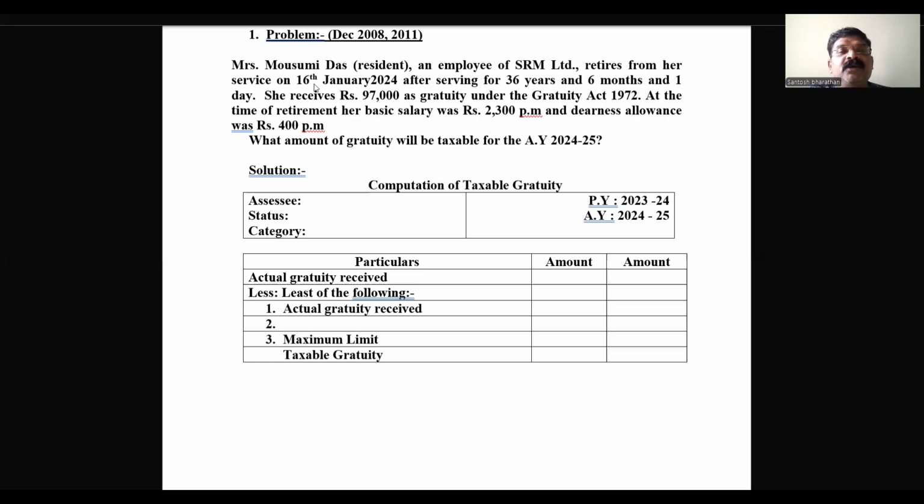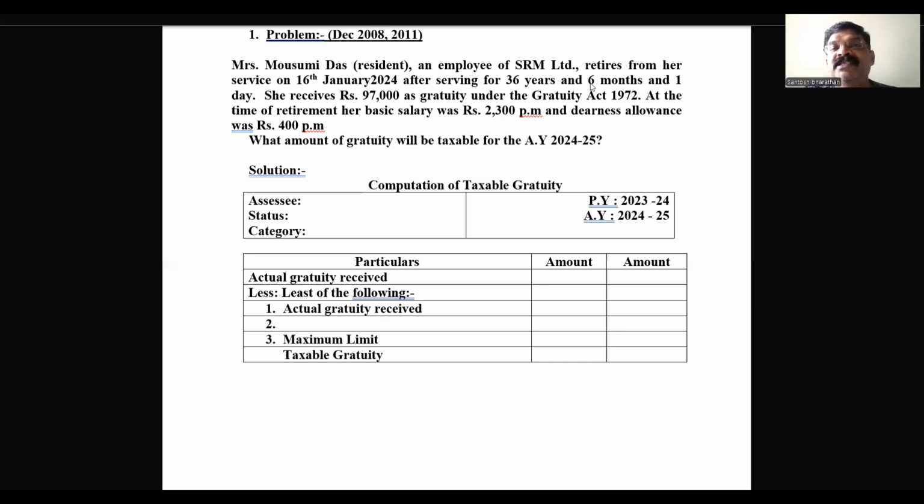She retires from her service on 16 Jan 2024, after serving for 36 years, 6 months, and 1 day. She receives gratuity of rupees 97,000 under the Payment of Gratuity Act 1972.